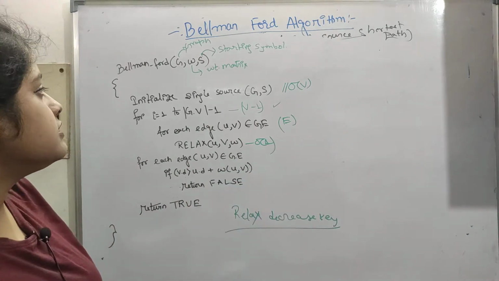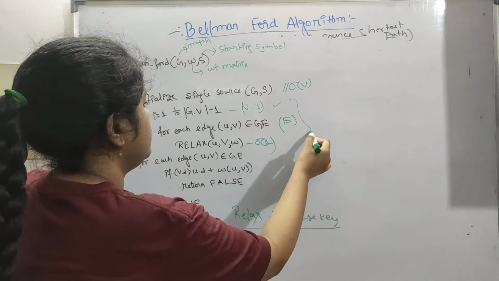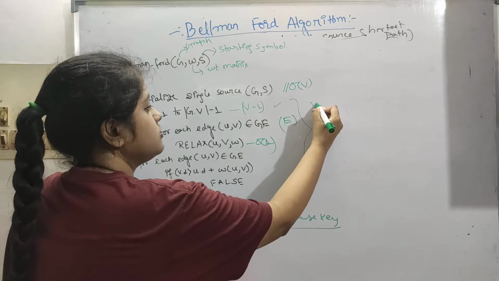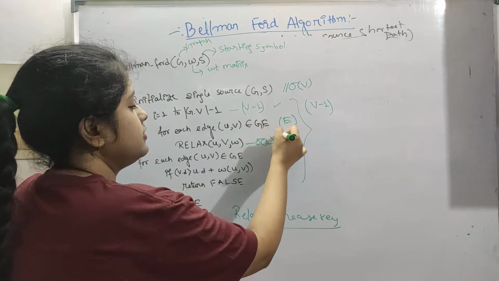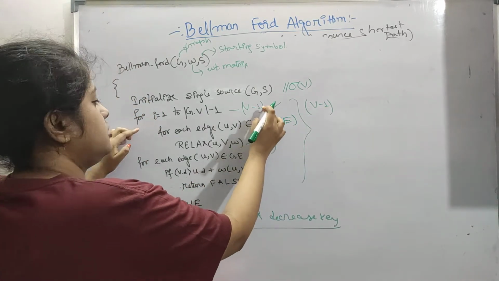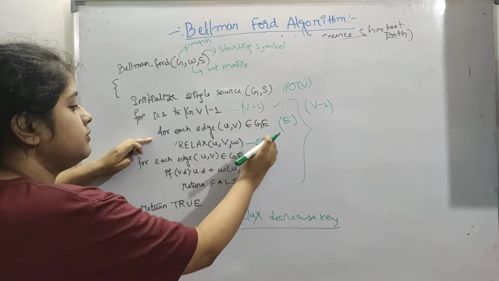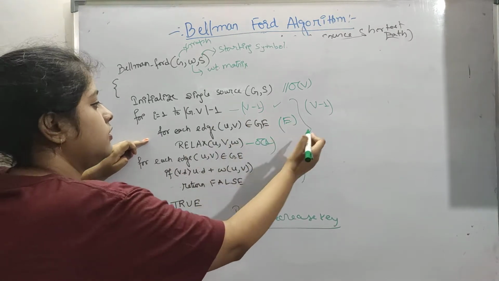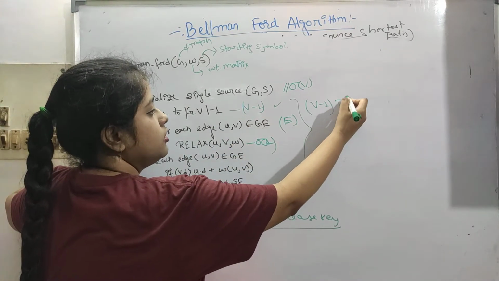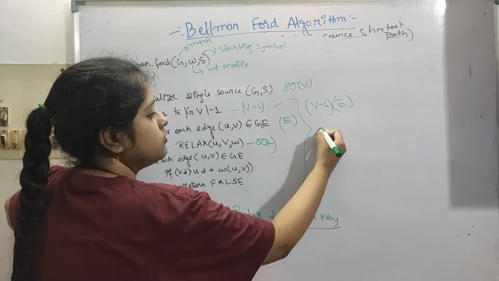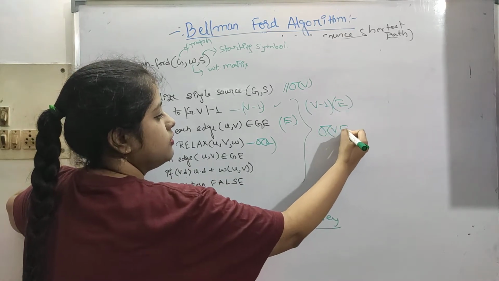Okay, so now let's see the time complexity. This part runs V minus 1 times, and inside this for loop, another for loop is going. This is order of E, so V into E, so it can be said as order of VE.